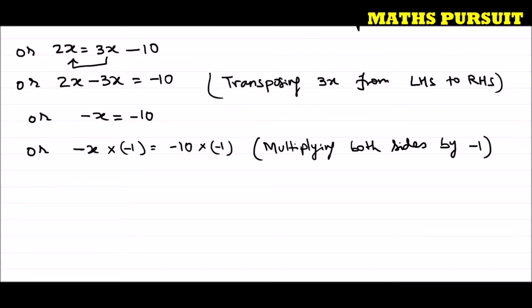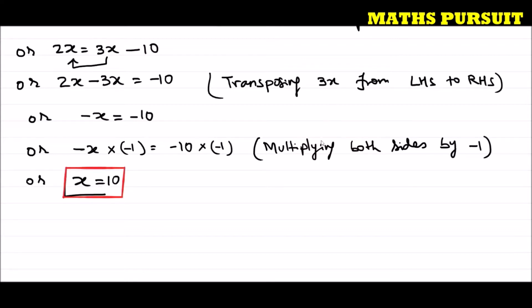So what are we getting now? Minus x into minus 1 is x, which is equal to 10. So what we are getting here is the value of x as 10. X is 10. Now we got the value of x as 10. This is what we got.